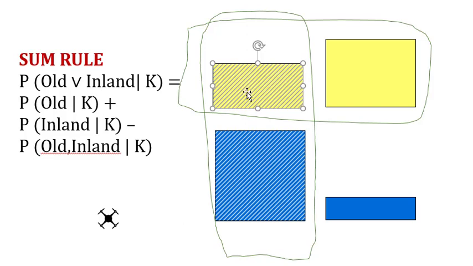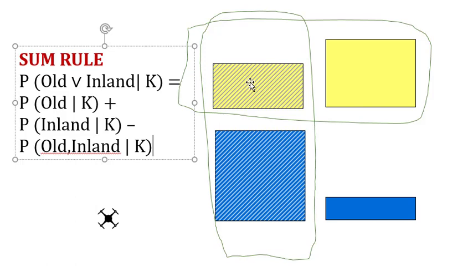So this area is added twice, so we have to subtract it once. And because this area is the joint probability of the two events, old and inland, that's the intersection, we have to subtract that from the rest.